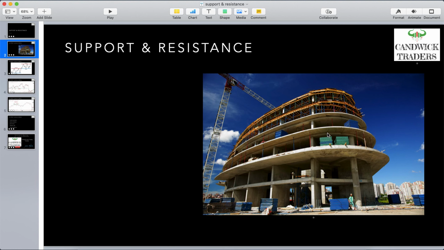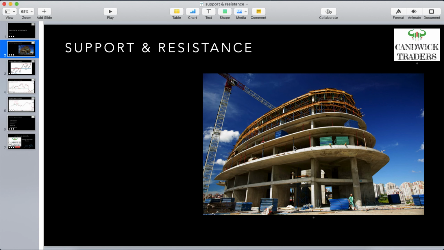If you see this example, it is the best example to explain support and resistance levels. When you demolish a building, if you try to break the roof, it will not break with one kick, one hit. We have to hit at least twice or thrice if it is a very strong building, so we have to put a lot of effort into breaking those levels.